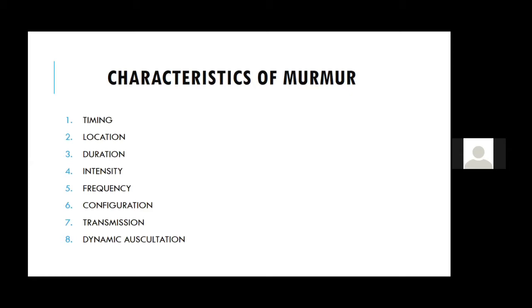Then there are various configurations like a holosystolic or a holodiastolic. It can be ejection systolic, which is a crescendo-decrescendo. Then some murmurs are only decrescendo, like an AR murmur. So decrescendo can be a systolic decrescendo or a diastolic decrescendo. Then there is something known as a mid systolic, which is only crescendo. So there are various configurations of a murmur.